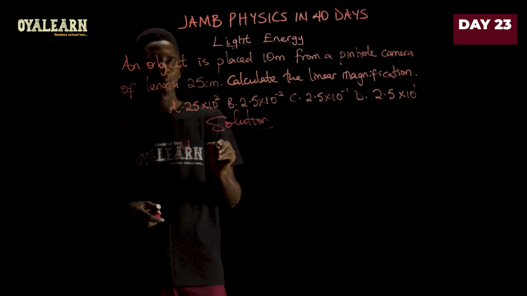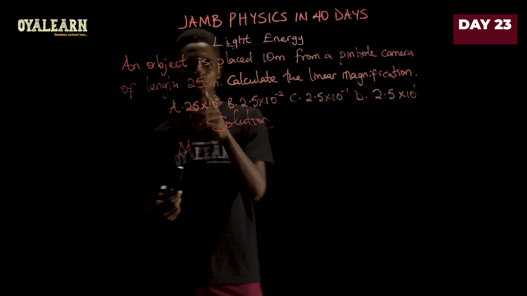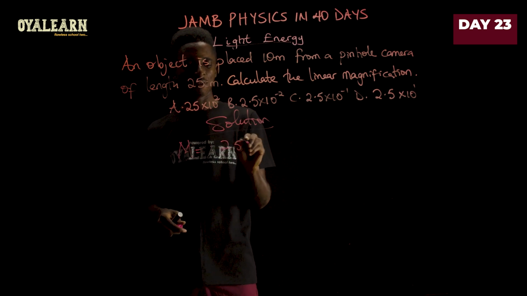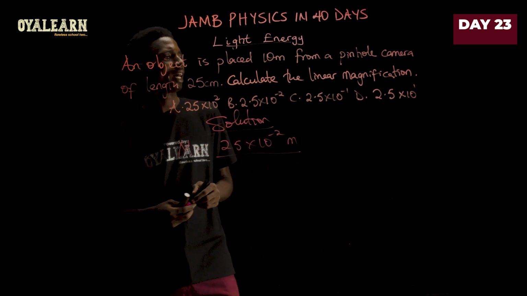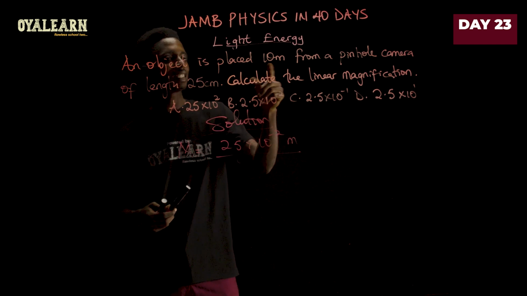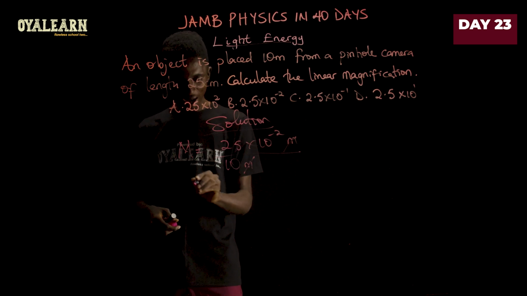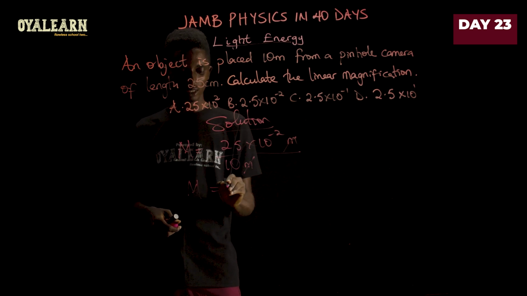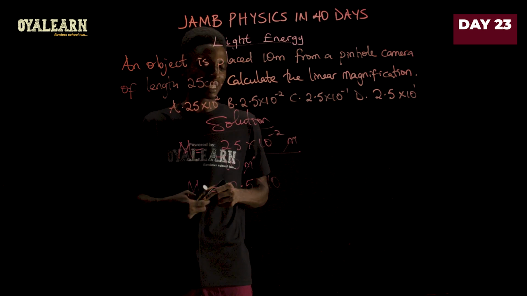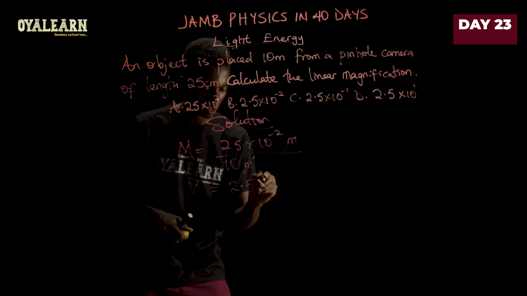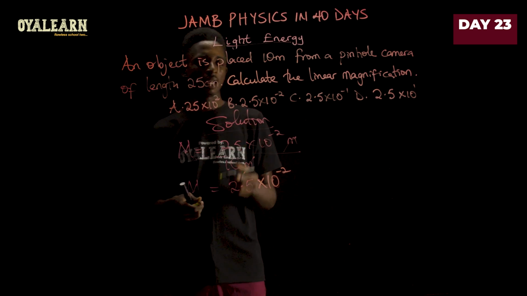The linear magnification M is going to be given by the length of the pinhole camera, which is 25 centimeters, written as 25 times 10 raised to power minus 2 meters, all divided by the distance of the object from the camera, which is 10 meters. So meters cancel meters, and 25 divided by 10 gives us 2.5, times 10 to the power of minus 2. That will be the magnification, and that is option B.